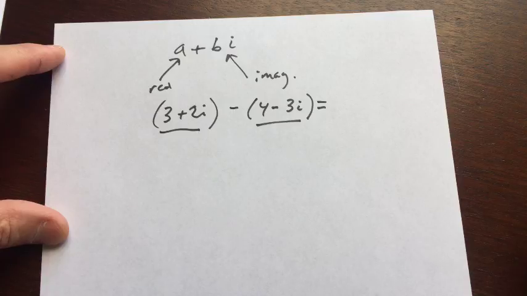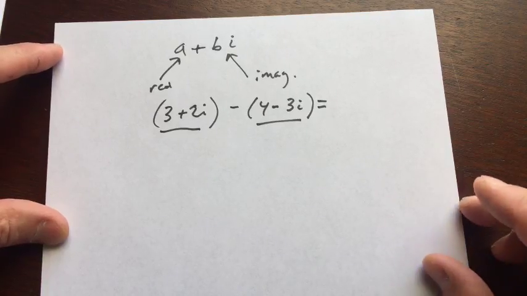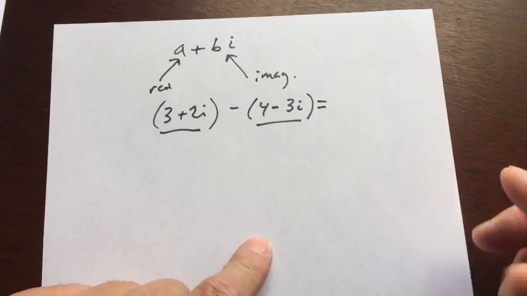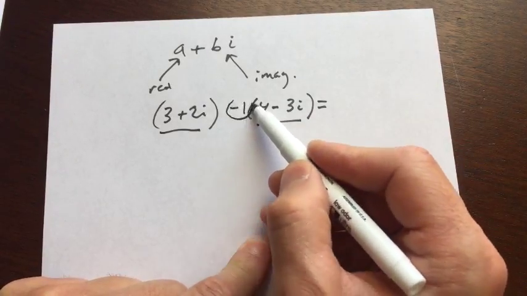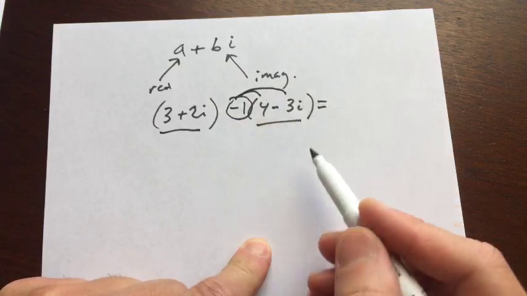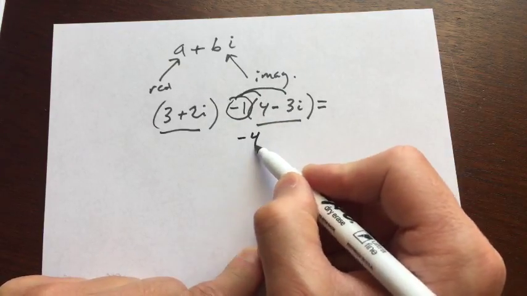Do we do distribution? Yeah, Kezia, that's a good point. You could think of it as distribution. You could think of this as -1 here, and you could say, well, I'm going to take this -1 and distribute it, right? So let's go ahead and do that. So that would be -4.